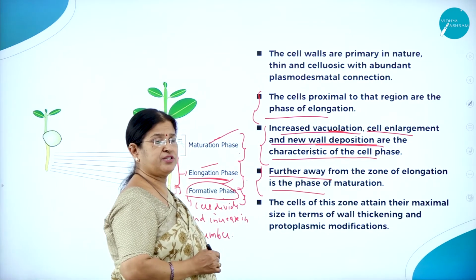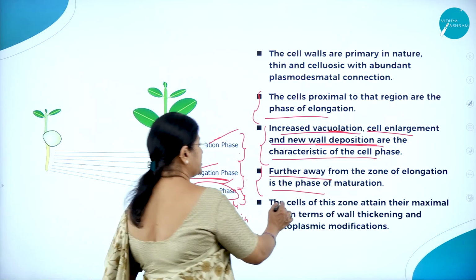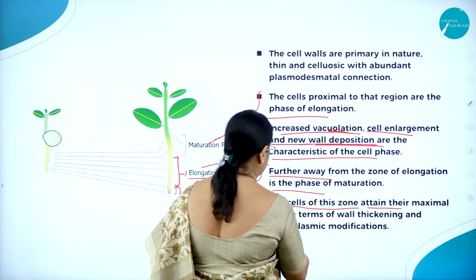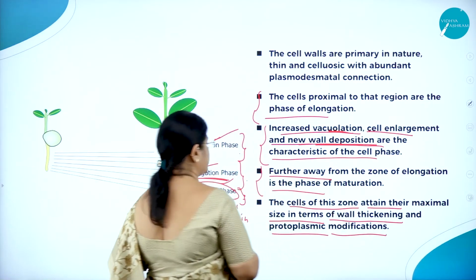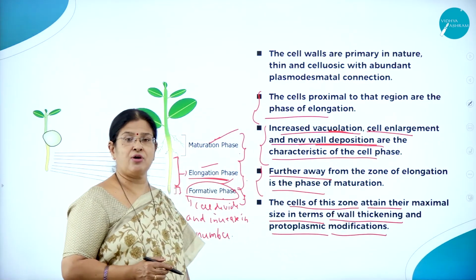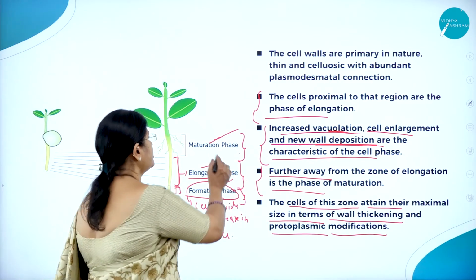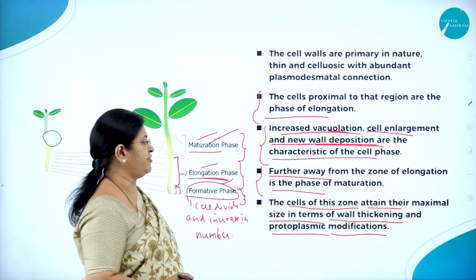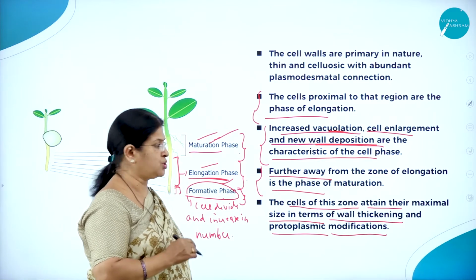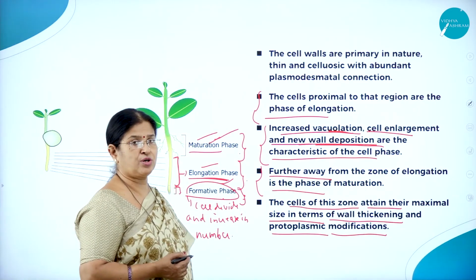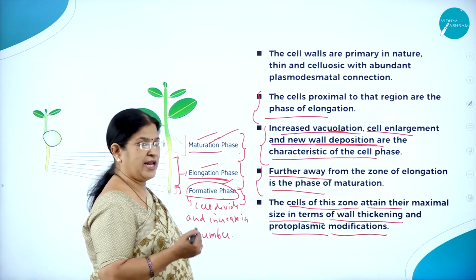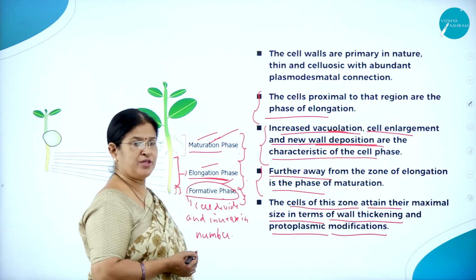What is this maturation phase? The cells of this zone attain their maximal size in terms of wall thickening and protoplasmic modification. So that is the reason why they are called matured cells. This particular region is called the maturation phase. You can also use the word zone: meristematic zone, elongation zone and the maturation zone.